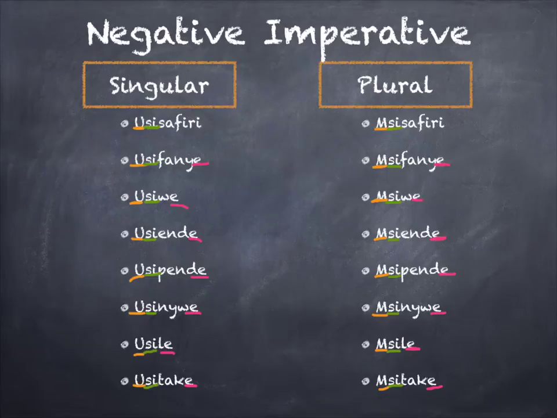Negative imperatives are a little bit different in the way that they don't have a difference between polite imperatives and direct imperatives. And they only have singular and plural. They don't have first person, second person. That doesn't matter. So it's pretty easy.